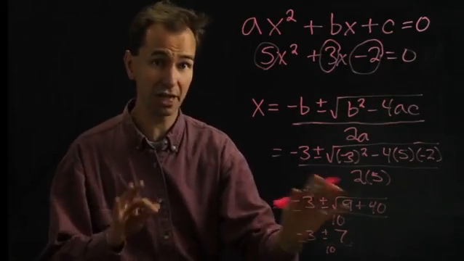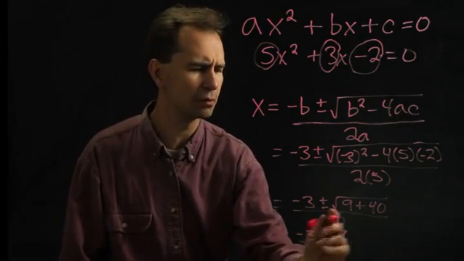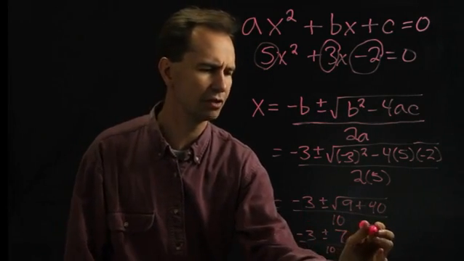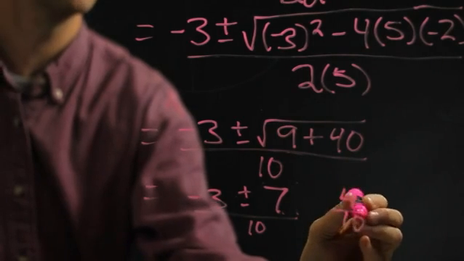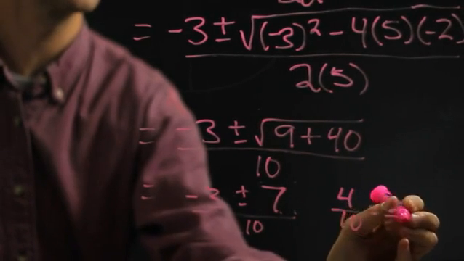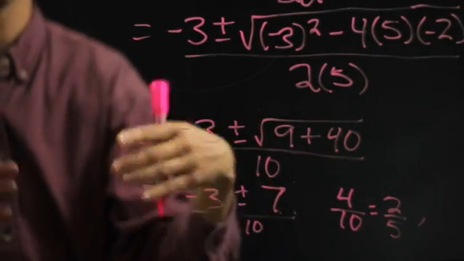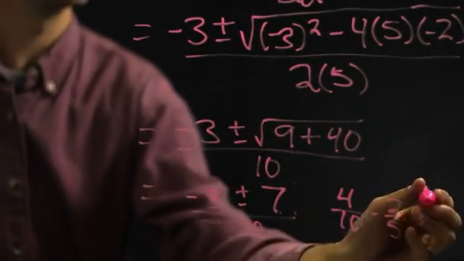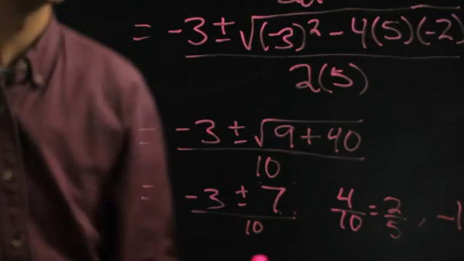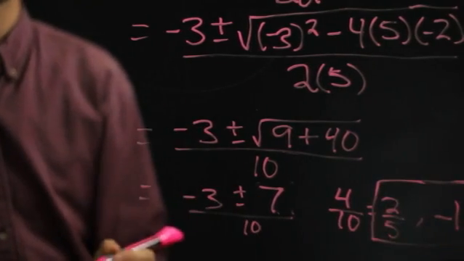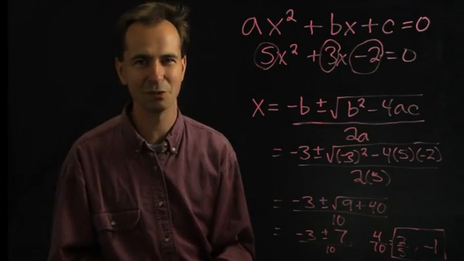And so we actually have two answers, and let's write them both. One of them would be negative 3 plus 7, so that would be 4 divided by 10, or in other words, 2/5. And the other one would be negative 3 minus 7, which would be negative 10 divided by 10, so that would be negative 1. So there you have the two values that x could equal in order to make this quadratic equation equal 0.